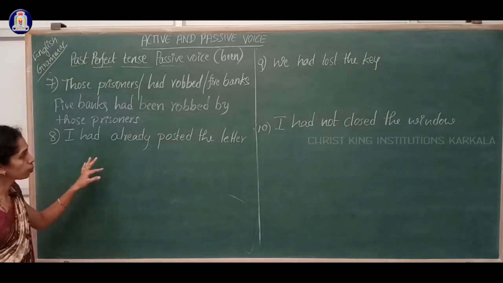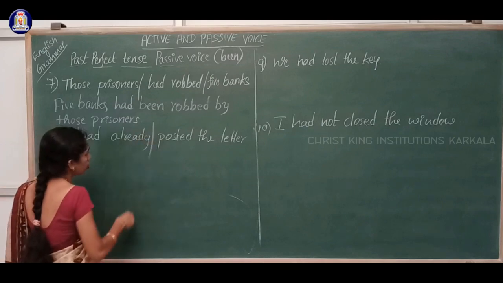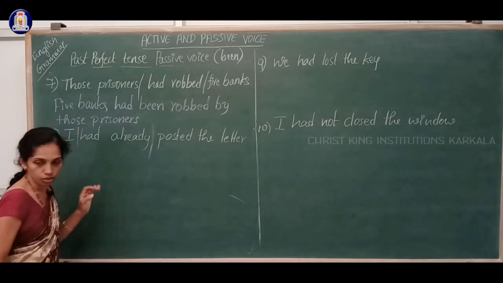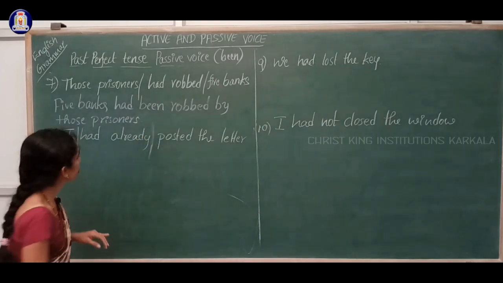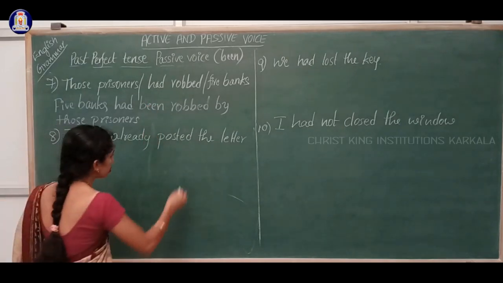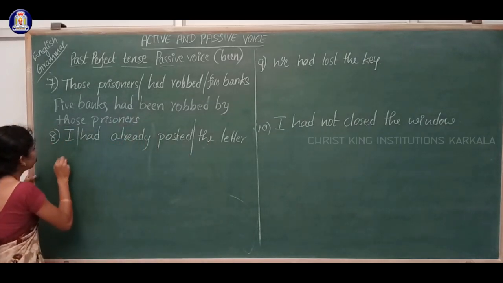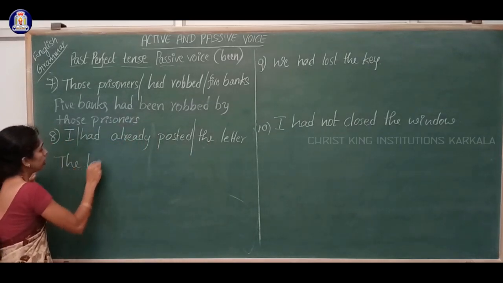I had already posted the letter. I is the subject, had already posted is the verb, the letter is the object.